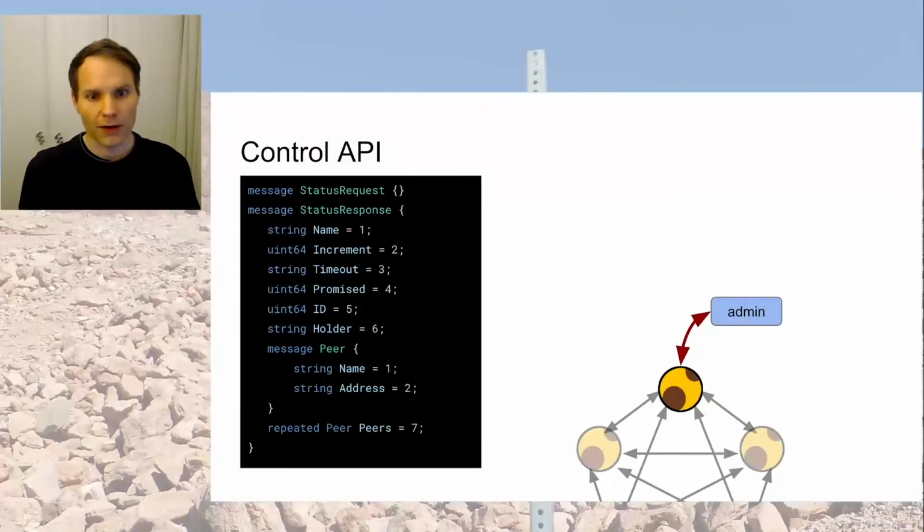The control API is really simple, used by admins to see the internal state. They have an empty message that requests the status and a response that basically throws out everything that could be of interest.